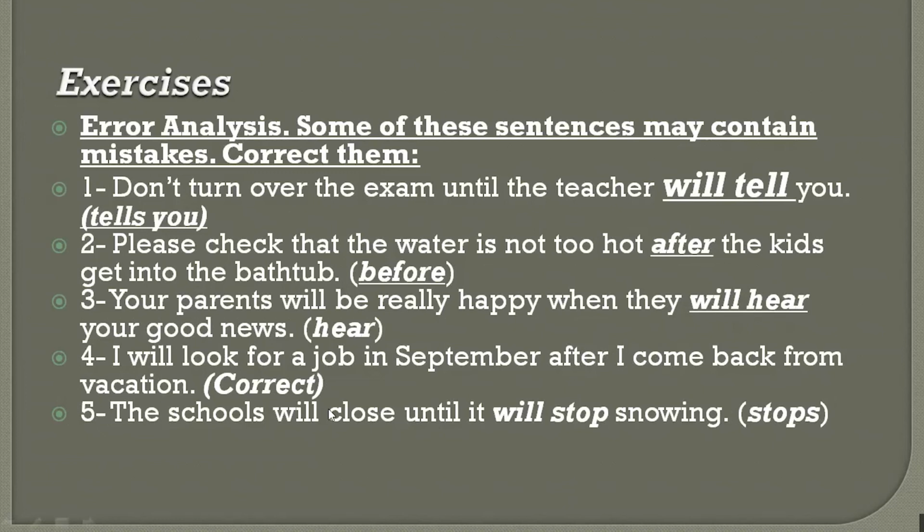Number 5, "the schools will close until it will stop snowing." Nope, that's a mistake. Why? Because we have until, it's a time expression. So we're supposed to say until it stops, not until it will stop. So until it stops. Don't forget to add S because the subject is it.